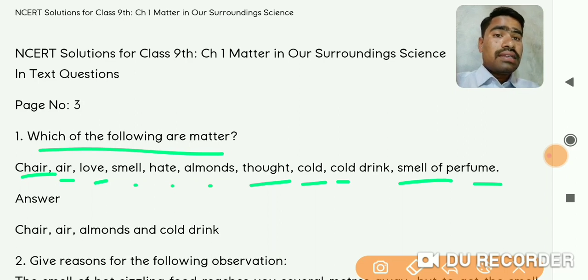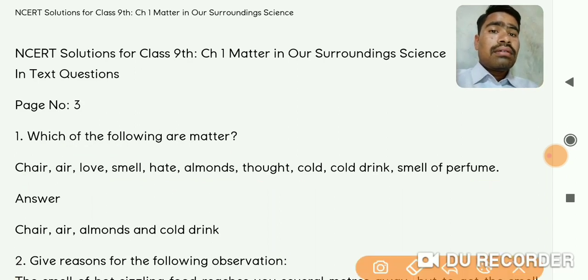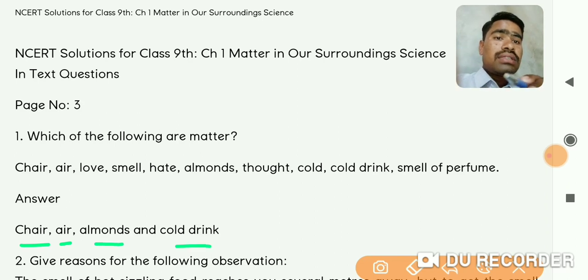So out of this list, which things can we touch, occupy space, or have certain mass? The answer is chair, air, almonds, and cold drinks.